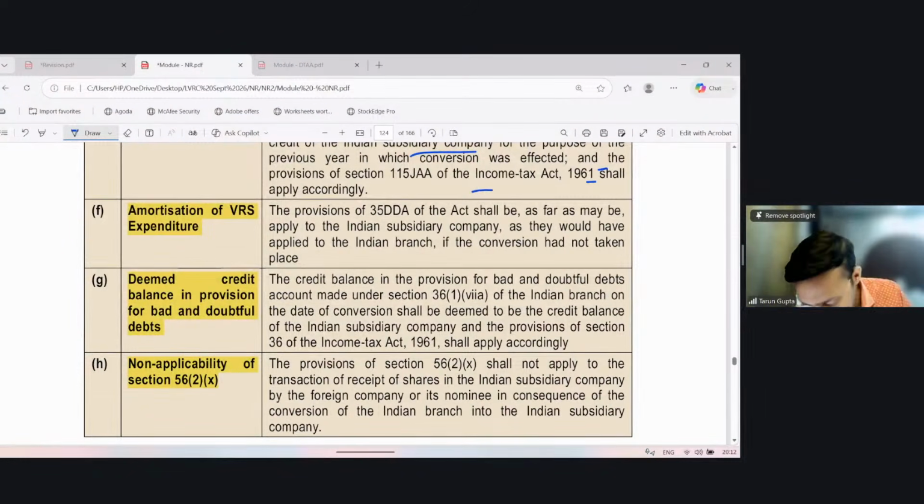Amortization of VRS expenditure. The provision of Section 35DDA of the Act shall be, as far as may be, applied to the Indian subsidiary company as it would have been applied to the Indian branch if the conversion had not taken place. All those benefits which were there for the Indian branch have been transferred to the company. So what the law assumes is that nothing has changed. It's only the conversion from a branch to a company. Otherwise, nothing has changed and nothing should be changed. On the basis that nothing has changed, an exemption is provided in Section 10.